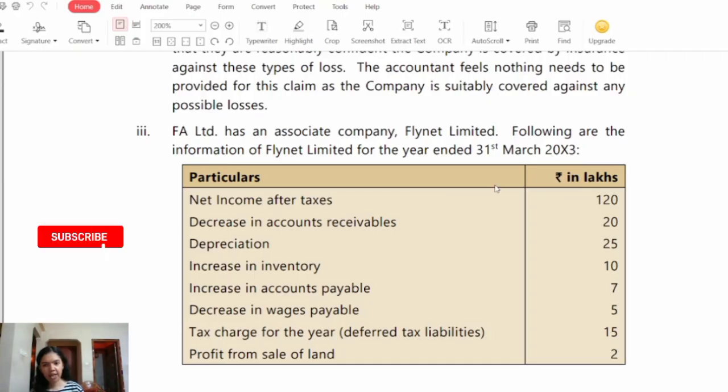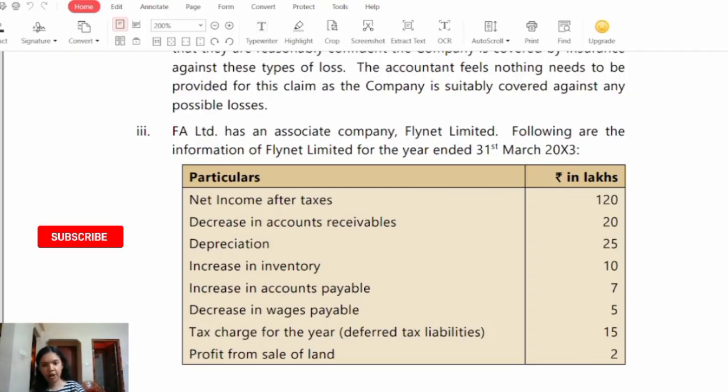The particulars, with amounts in lakhs, are: net income after taxes rupees 120 lakhs; decrease in accounts receivable rupees 20 lakh; depreciation rupees 25 lakh; increase in inventory rupees 10 lakh; increase in accounts payable rupees 7 lakh; decrease in wages payable rupees 5 lakh; tax charge for the year, that is deferred tax liability, rupees 15 lakh; and profit from sale of land rupees 2 lakh. So let's see the MCQ relating to this transaction.